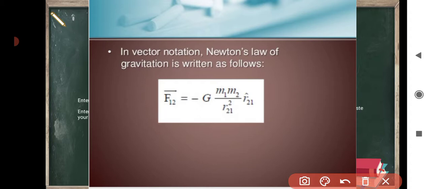Here m1 and m2 are the masses of two objects separated by distance r, G is the universal gravitational constant, and r21 cap is the unit vector in the direction of vector r21.